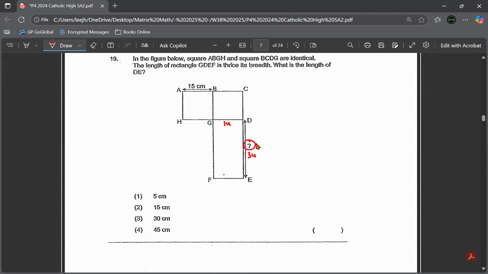So if you look at this, it is 15 cm, and it's a square. That means this is 15 as well. And you know if these two are identical, this is also 15, 15, which means this square is also a 15 by 15 cm square. So that means one unit is 15 cm. I want to find DE, which is 3 units. So you just take 15 times 3, which is 45 cm. Option 4.